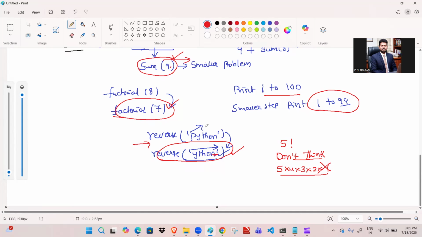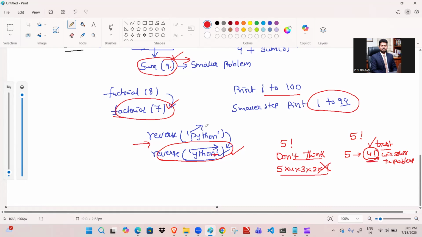So don't think in this mathematical way, but think in the programming kind of logic. Sir, how to remember that? How to think that one means? So 5 factorial is there, right? So I know that 5. After that, 4 factorial is there. And remember, 4 factorial, I am trusting. I trust 4 factorial will solve. This is nothing but a smaller problem, right? Smaller problem will solve the problem.